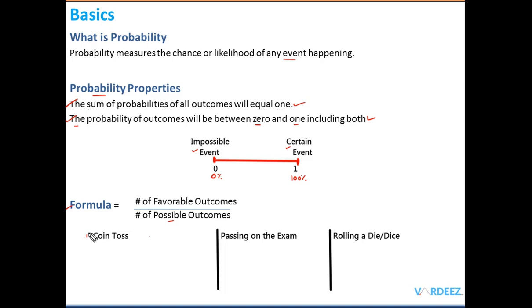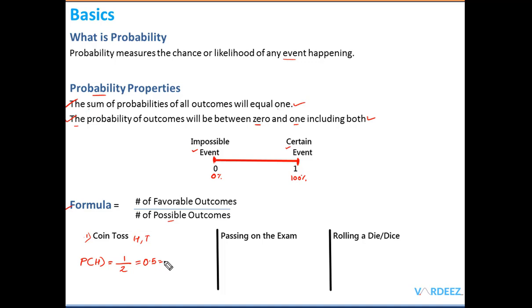Okay, starting with the first example, suppose that you toss a coin. What are the possible outcomes? What can happen? Either you will get heads or you will get tails. Only 2 possible outcomes. There's nothing else, right? So you want to find the probability of getting heads. The number of possible outcomes in the denominator, there are only 2, so we write it as 2. The number of favorable outcomes, you want heads, so I will write it as 1. There's only one way I can get heads on tossing a coin, and if I do this calculation I get 0.5.